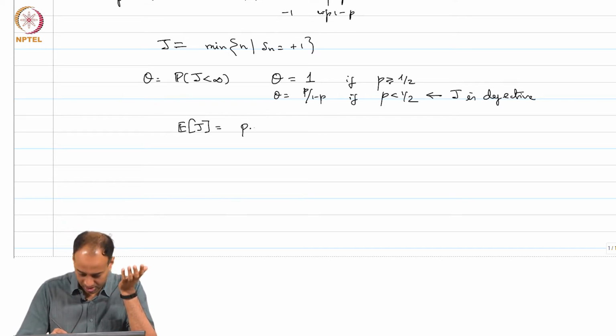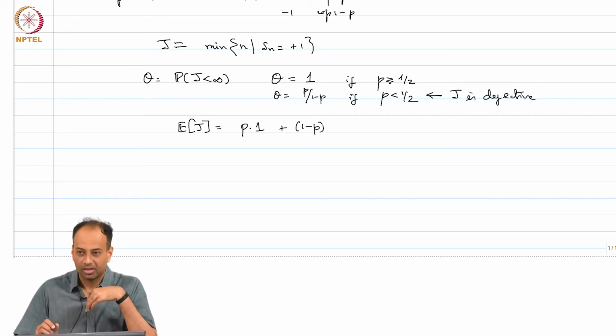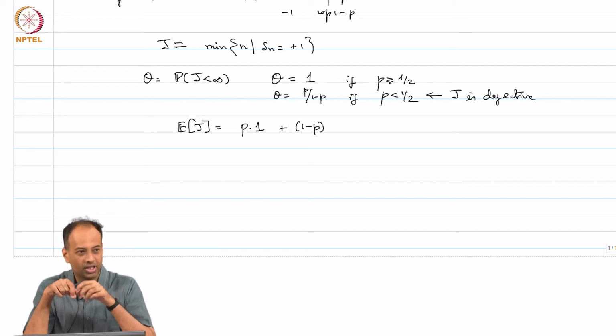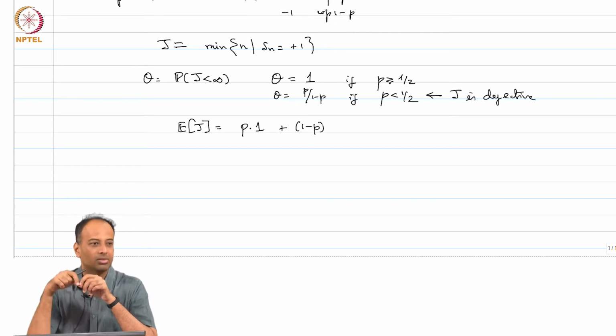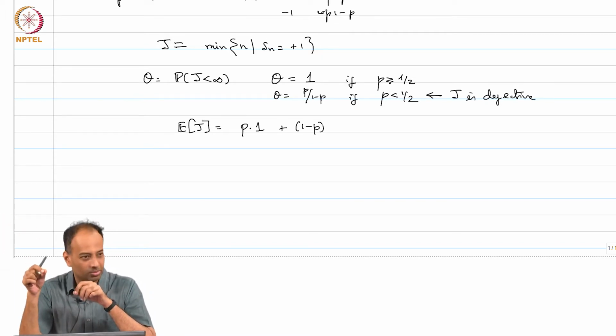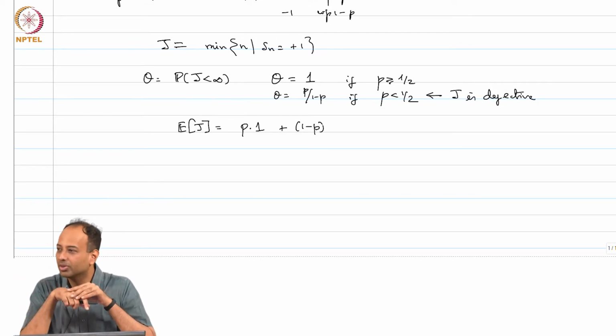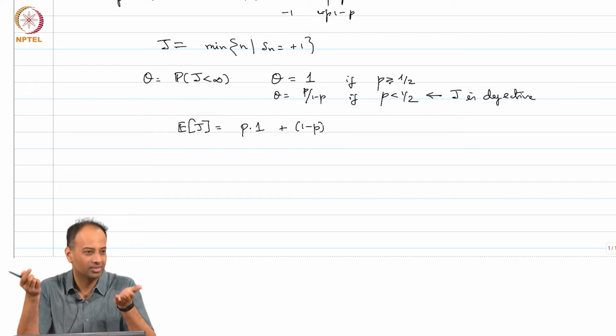So, it is p times 1 plus, if you go down, right. So, you have gone down to -1, then what is the expected time to get from -1 to +1? It is the expected time to go from -1 to 0 plus the expected time to go from 0 to 1, but these are both equal to expected j, right.